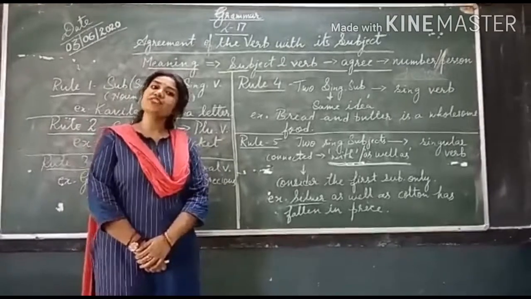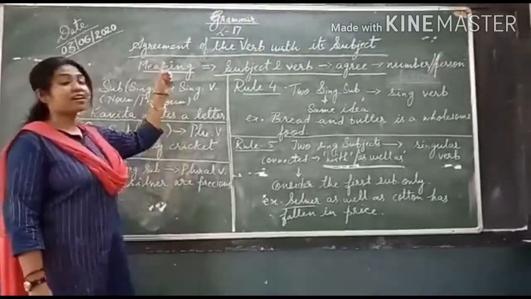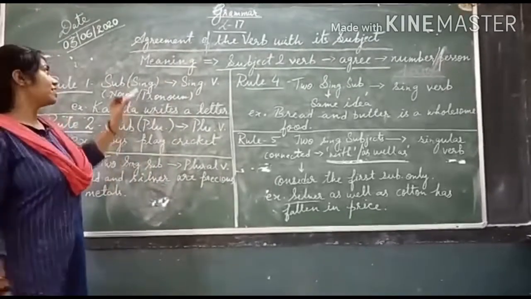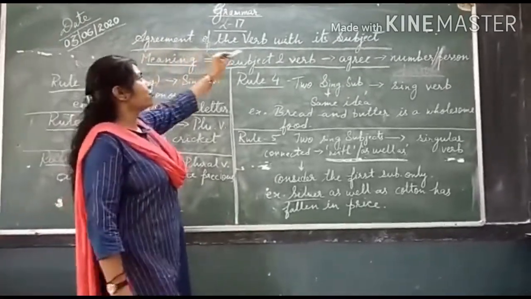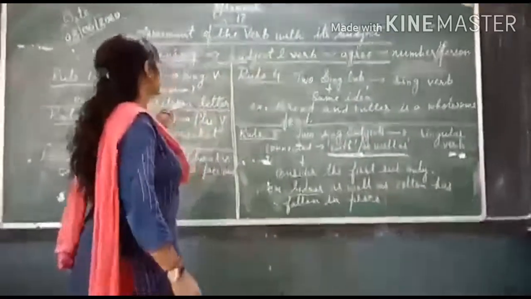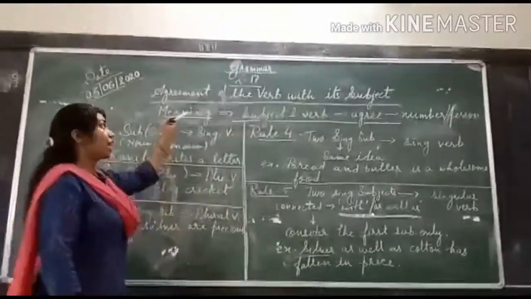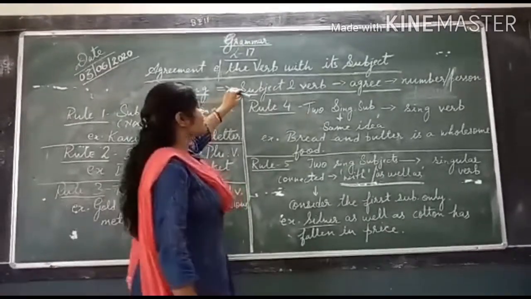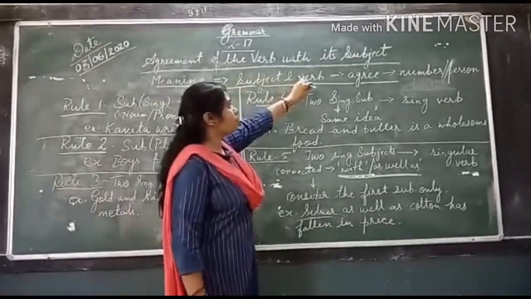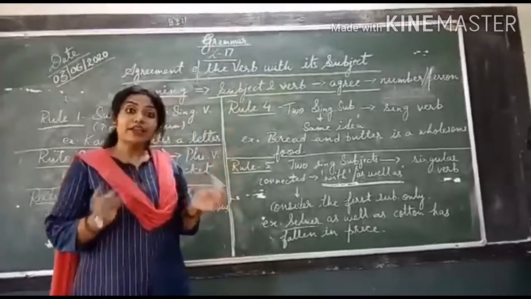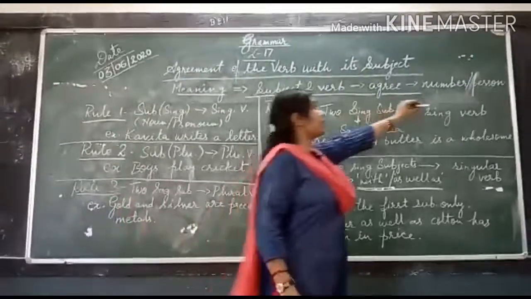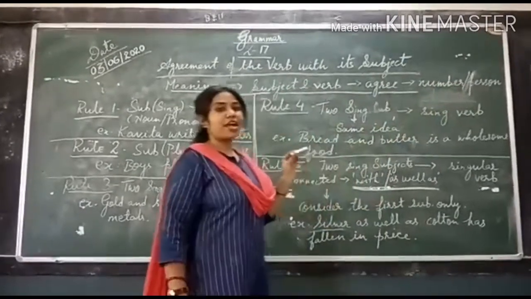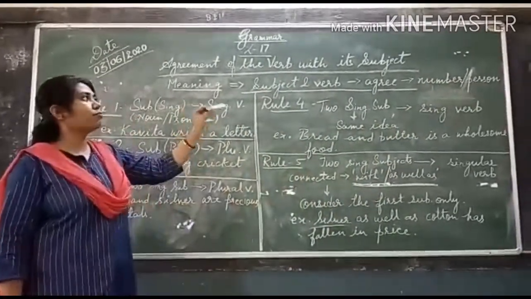So, my dear students, today we will start grammar, lesson 17, and the title of the lesson is Agreement of the Verb with its Subject. Now, what is the meaning of agreement of the verb with its subject? When the subject and the verb should agree with each other, either in number or in person, we call it agreement of the verb with its subject.